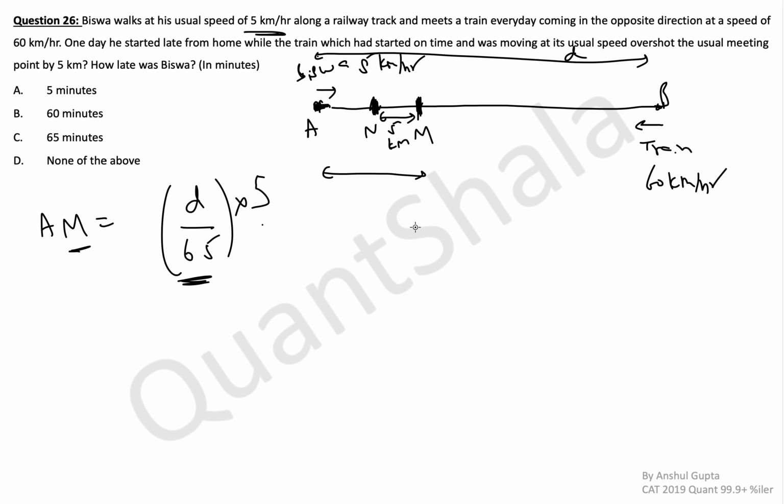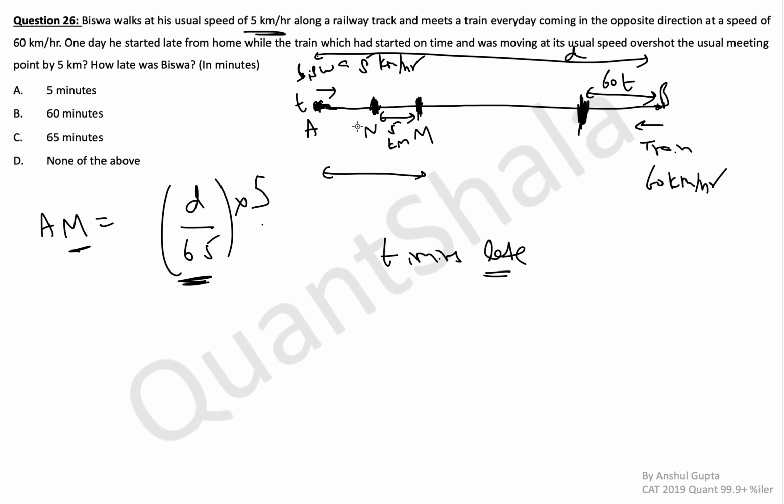Now, let's say Biswa started t minutes late. In this time, how much distance will the train cover before Biswa even starts? Let's say this is the point that the train has reached when Biswa starts. So Biswa is starting at time t. At that time, the train has reached here. Till that time, the train has traveled a distance of 60 multiplied by t. Distance is speed into time.